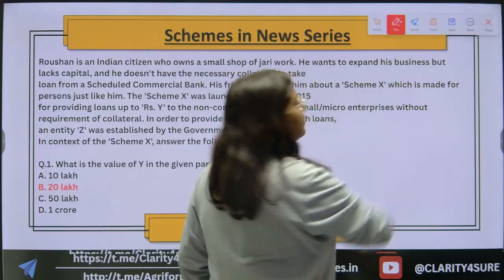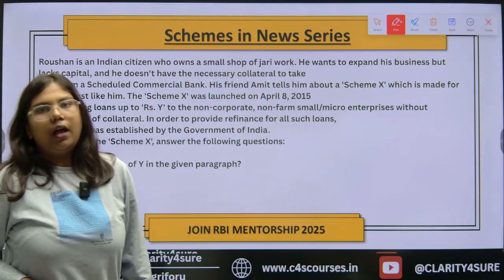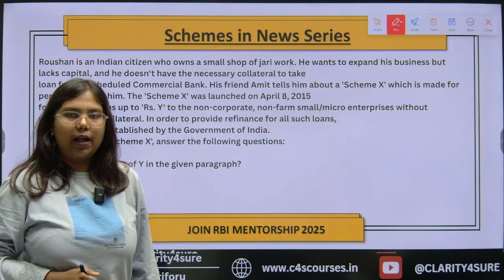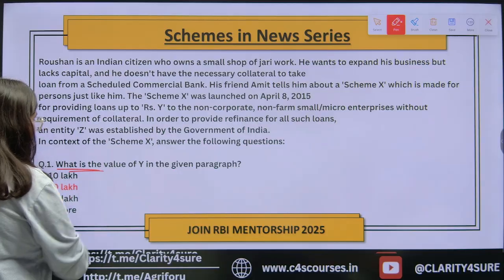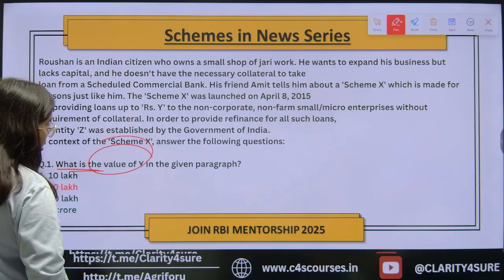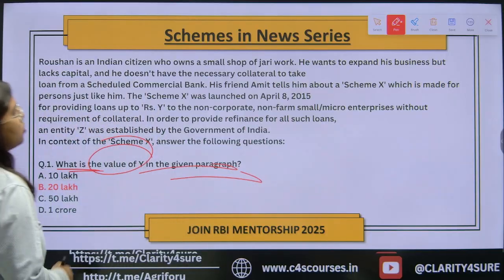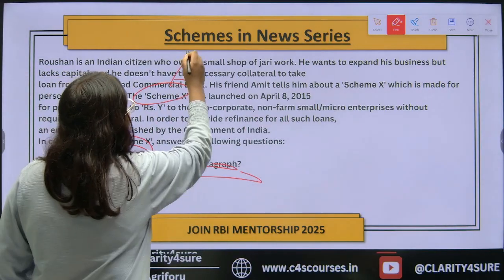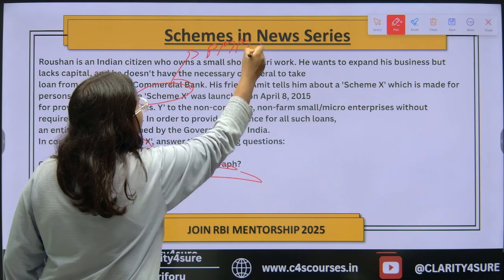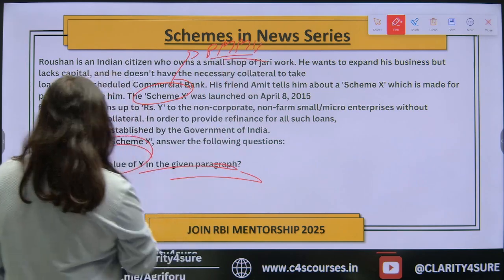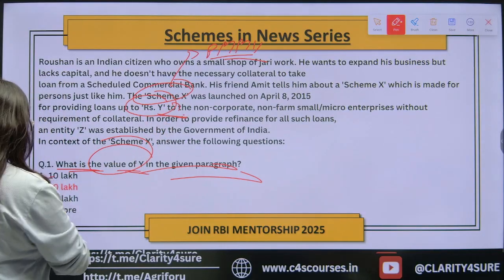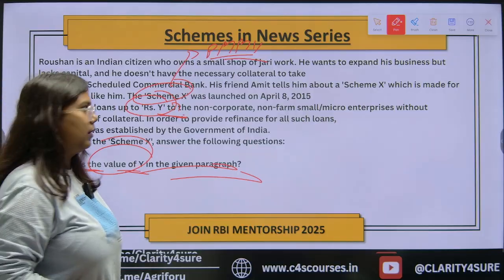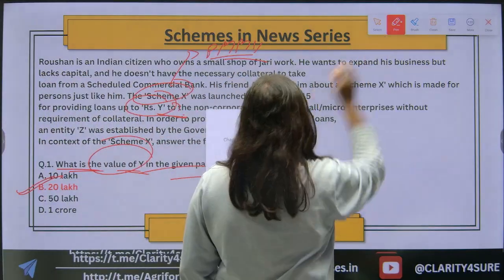Now, at the start of the session, we dealt with a question. I hope many of you have commented your answers. Let's check the answer. Let's review the answer. The first question was, what is the value of Y in the given paragraph? Here in the paragraph, the scheme X was Pradhan Mantri Mudra Yojana, and they asked the value of rupees Y, and your correct answer is 20 lakh. Option number B is your correct answer.